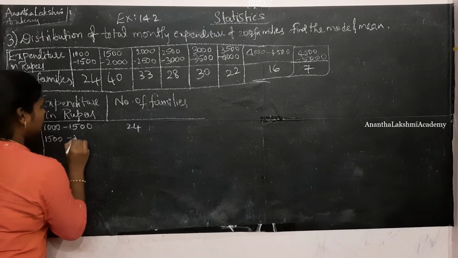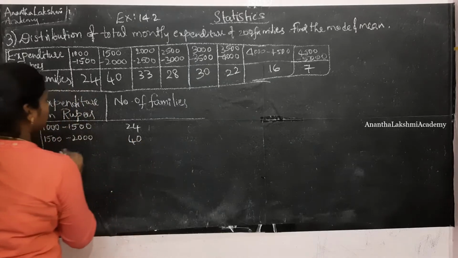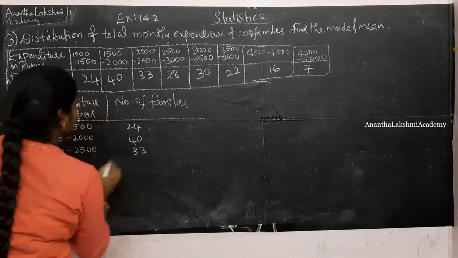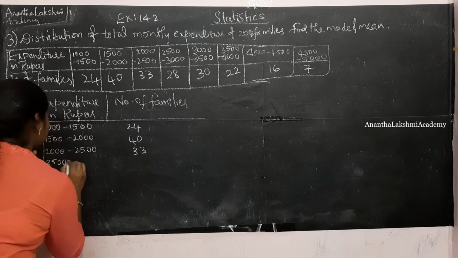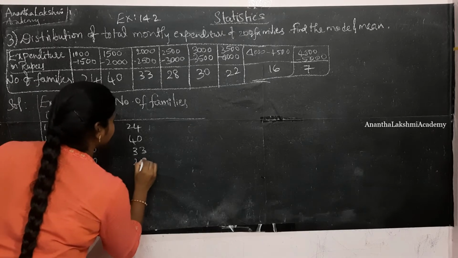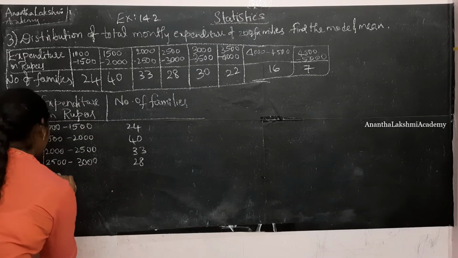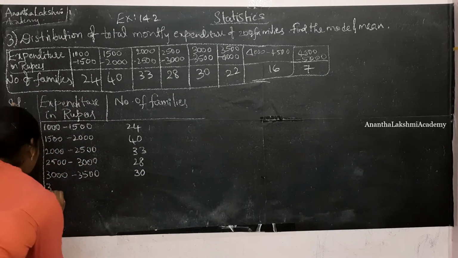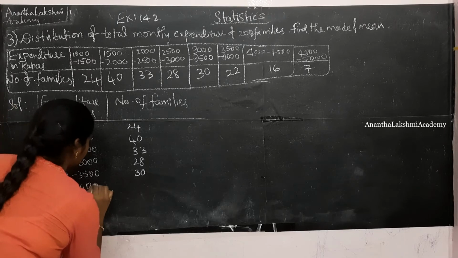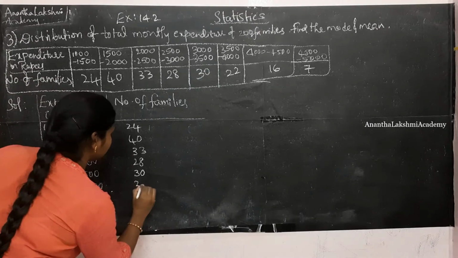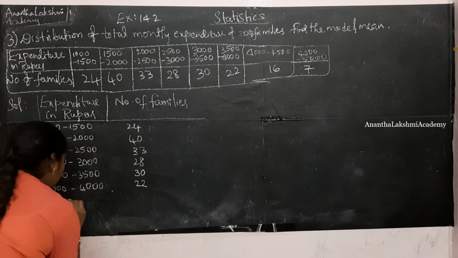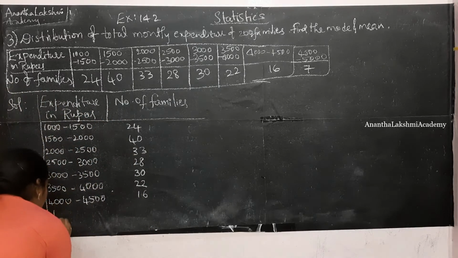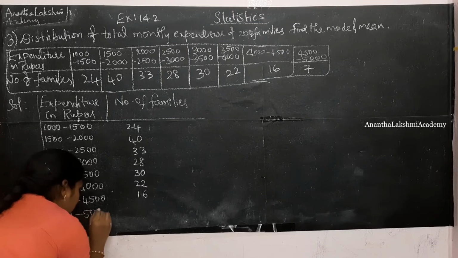1500 to 2000 is 40. 2000 to 2500 is 33. 2500 to 3000 is 28. 3000 to 3500 is 30. 3500 to 4000 is 22. 4000 to 4500 is 16. 4500 to 5000 is 7.